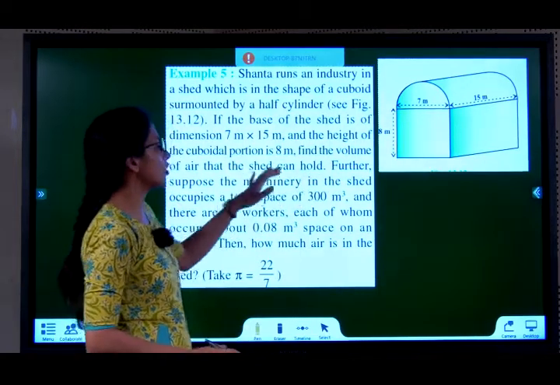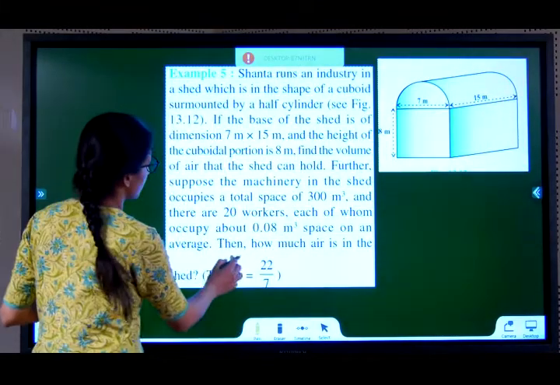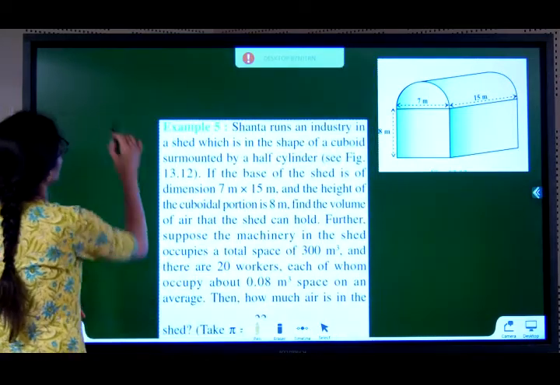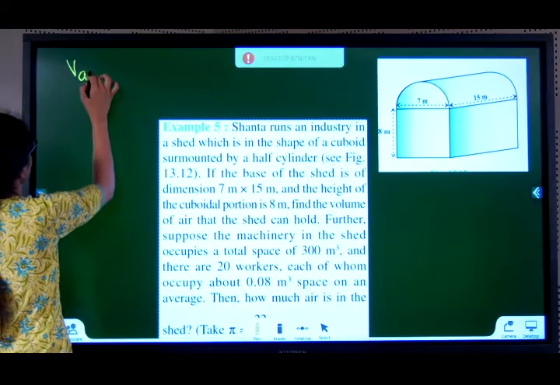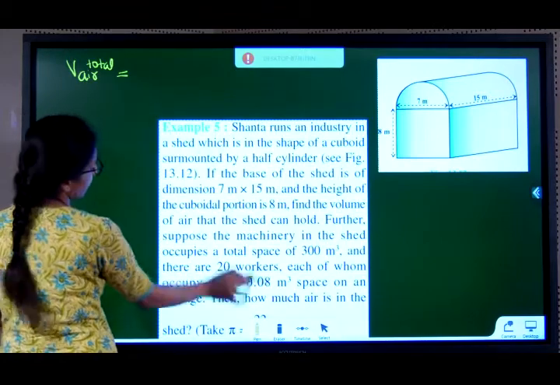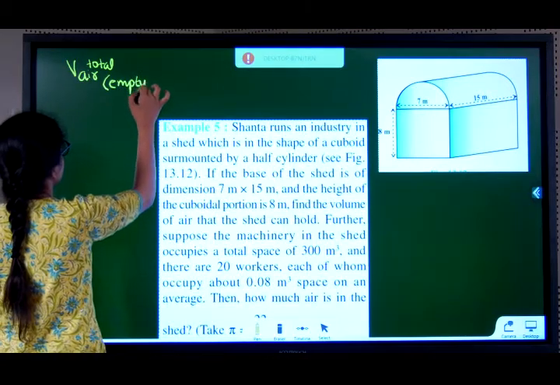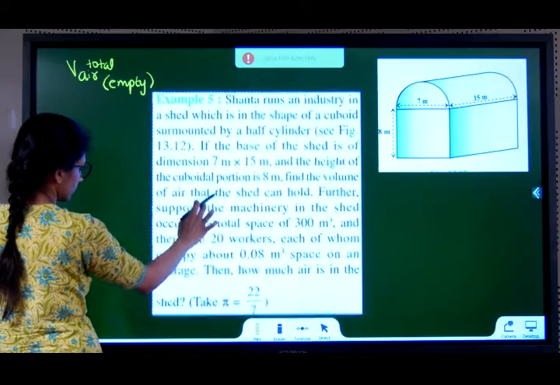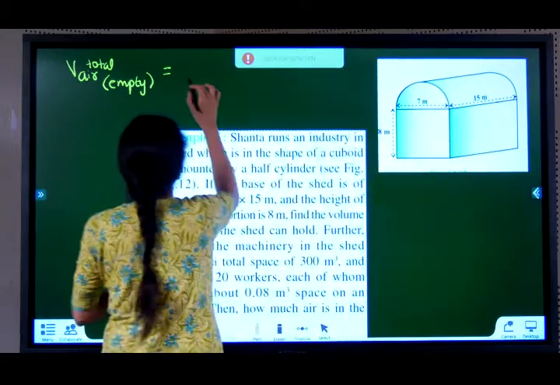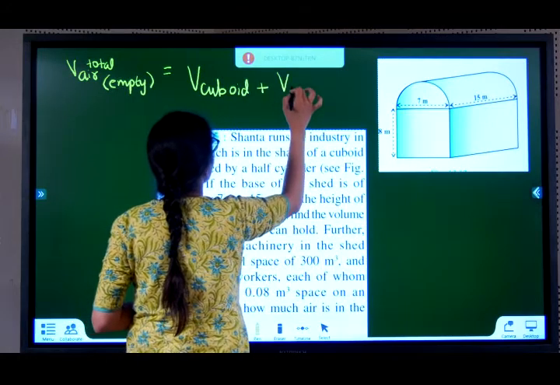First they are telling you find the volume of air the shed can hold. That is no problem. How do you find the volume of the air the shed can hold? We can just say volume of total air in empty shed. Shed is empty, nothing is there in the shed. In empty shed, you can say is the volume of cuboid plus volume of half cylinder.